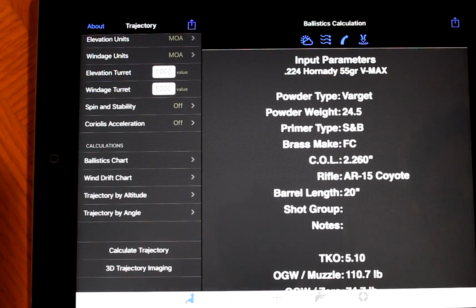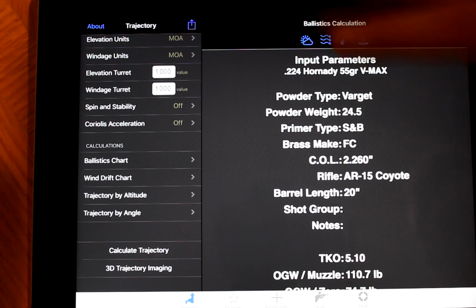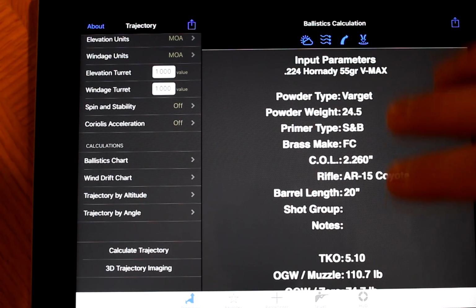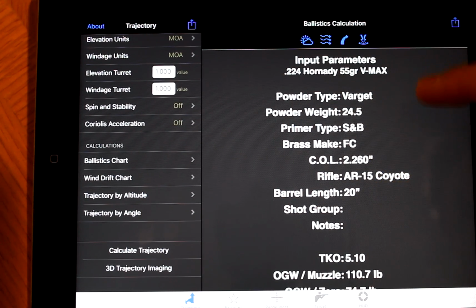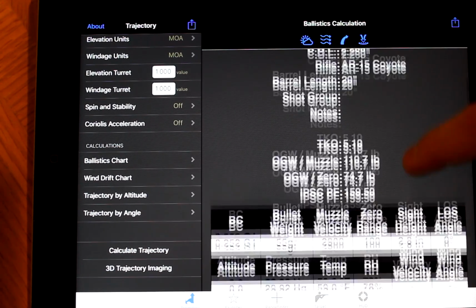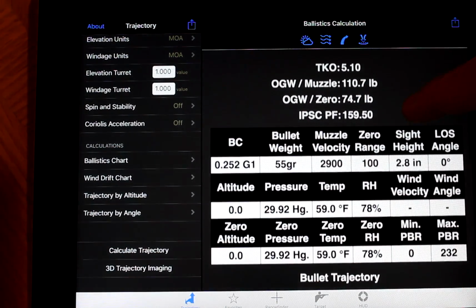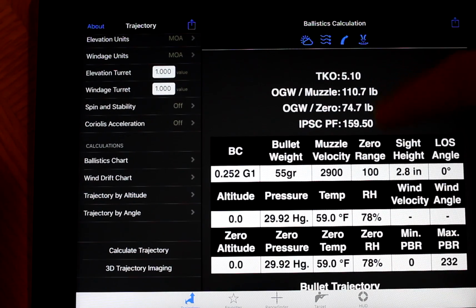Calculate trajectory. So this is a pretty good chart that you're going to want to use. This shows you basically everything that you entered over here. It's going to put it into a report over here. So your bullet, all my reloading data that I have in here, my rifle, my barrel length. Not sure what some of this stuff means. It's a little over my head there.